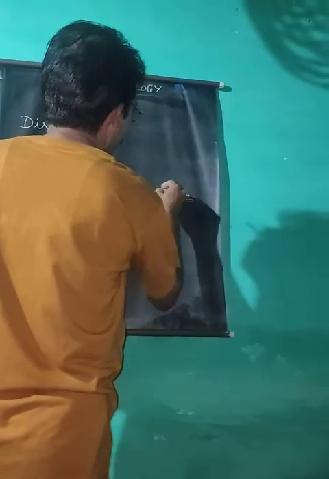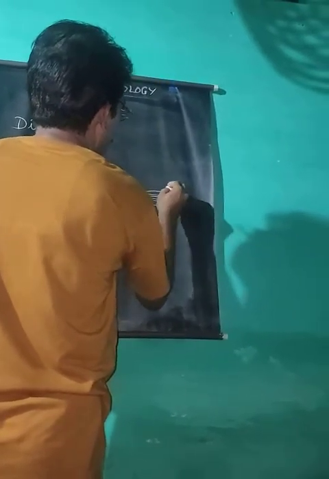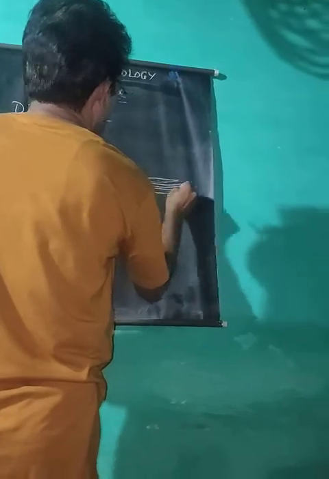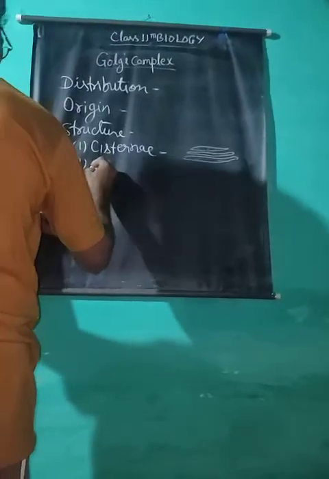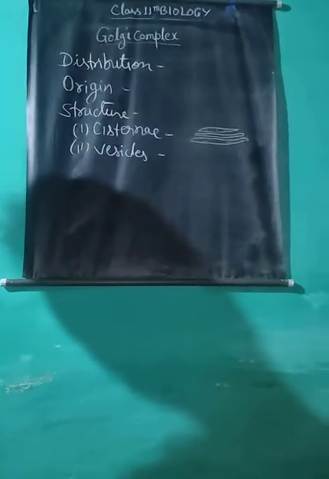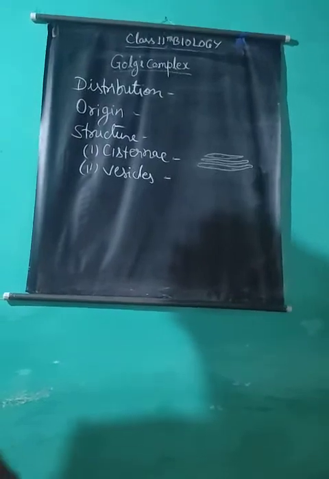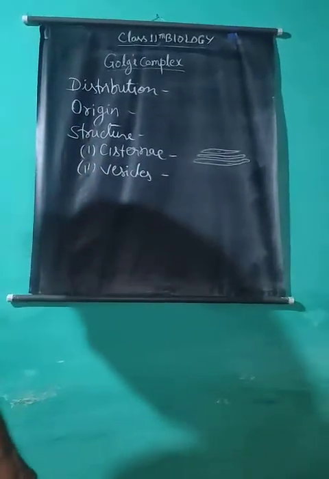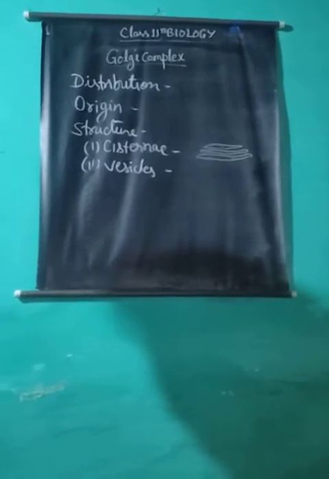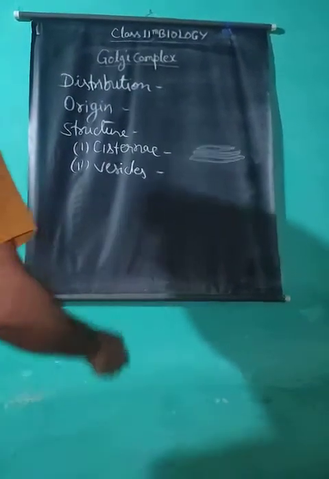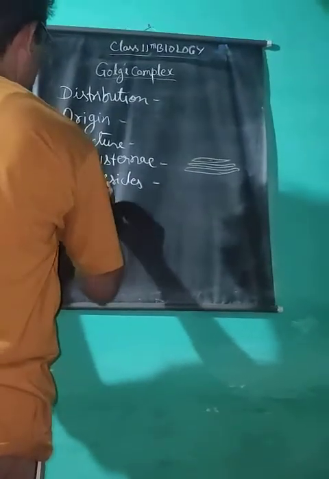These are double membranous structures filled with fluid, held one above the other in this manner. Second, vesicles. Vesicles occur at the periphery as bulbous outgrowths, meant for storing secretory materials. Their diameter is about 60 microns. And third, vacuoles.